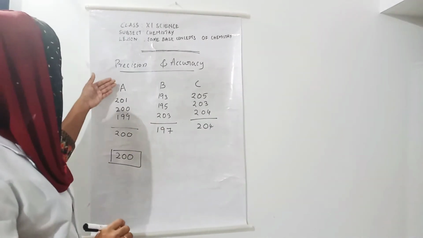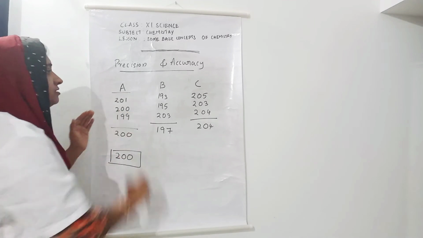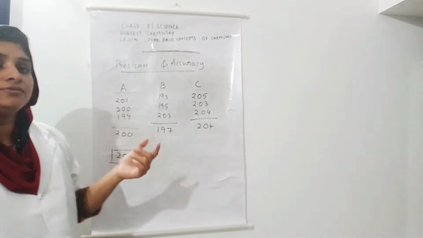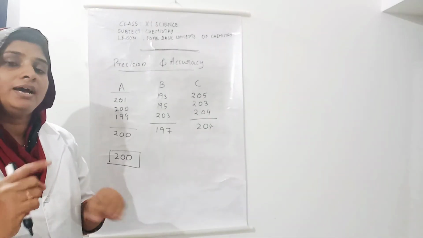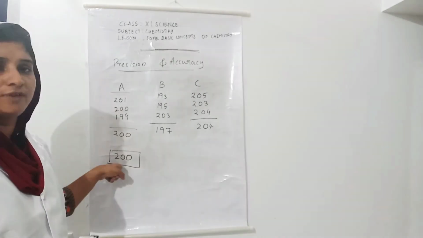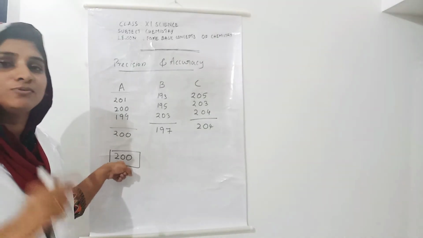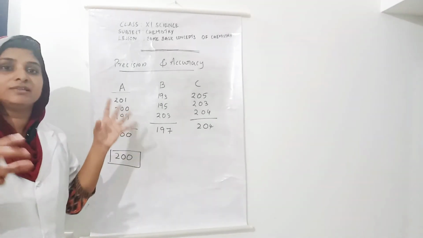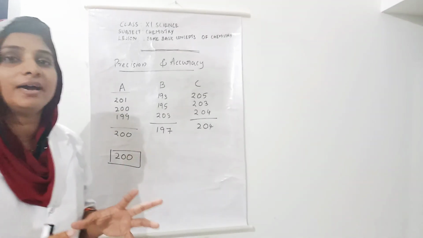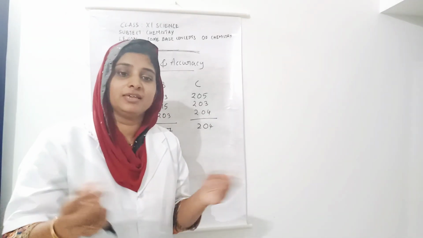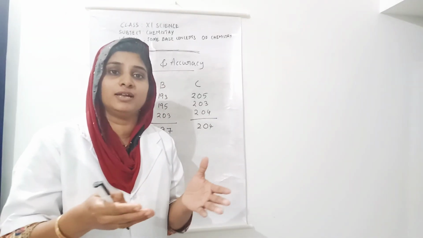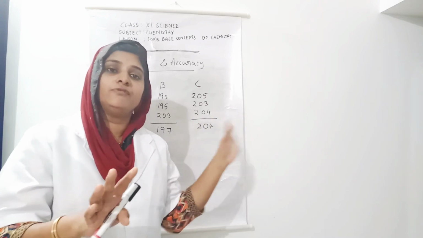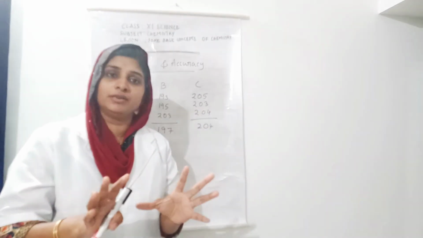Fida got values where these 3 values are very close to each other and very close to the true value. So what does it mean? That means Fida got values which are precise and accurate. They measured the same quantity, and the values are close for the same quantity.